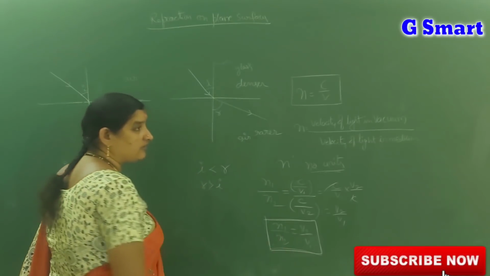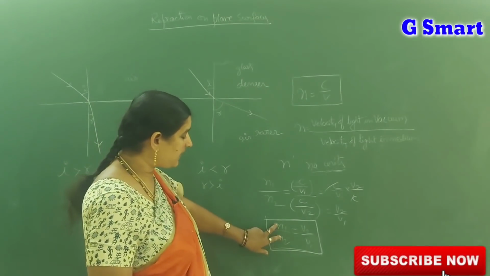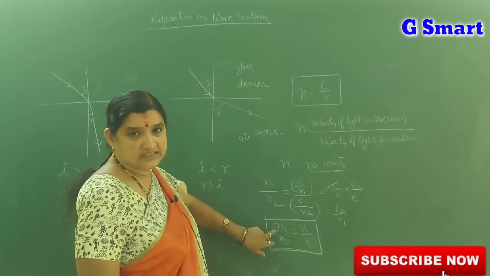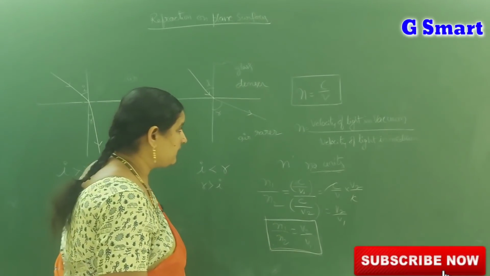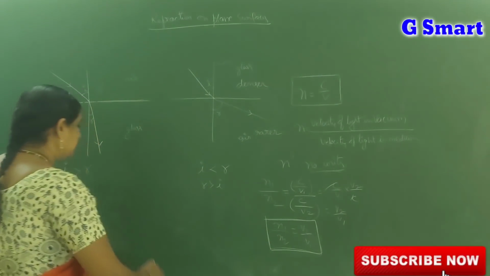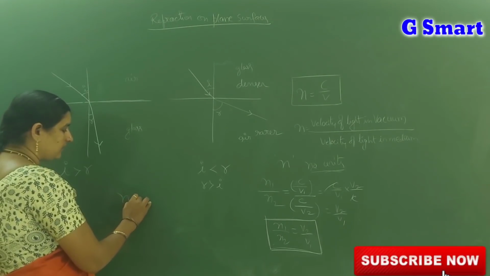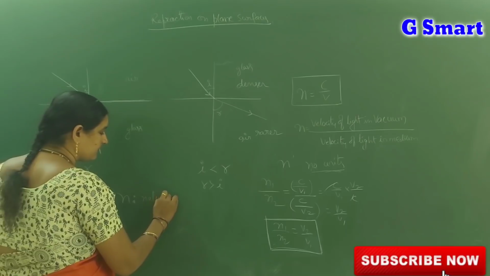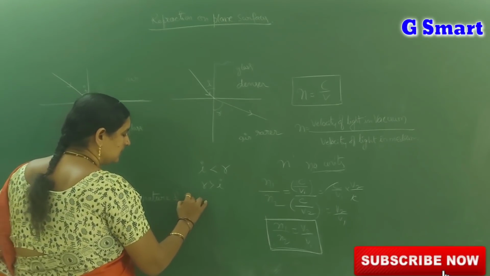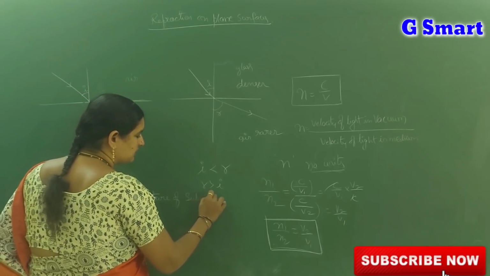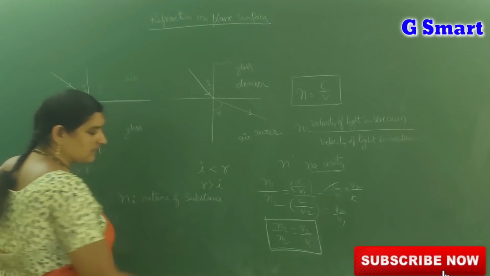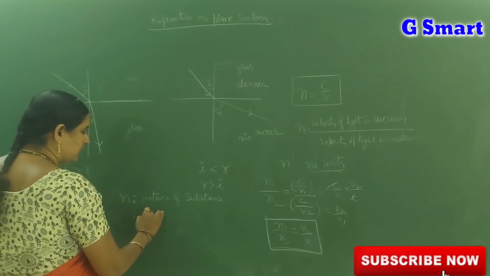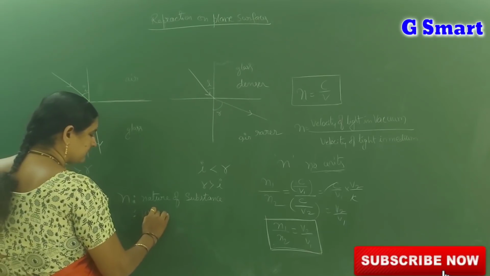Okay, this is called relative refractive index. We are comparing two mediums. This refractive index depends on two parameters. One is the nature of the substance, and another one is the wavelength of the light.